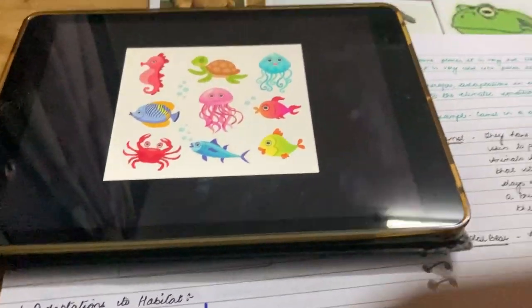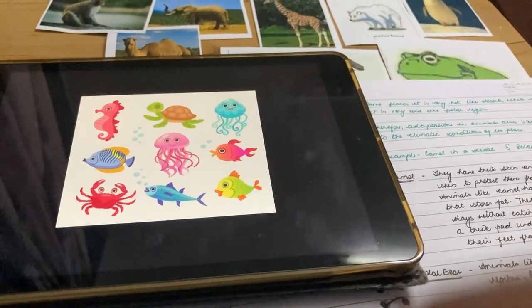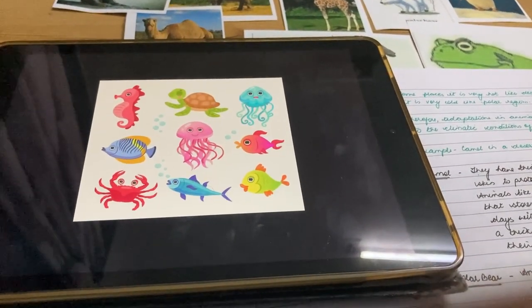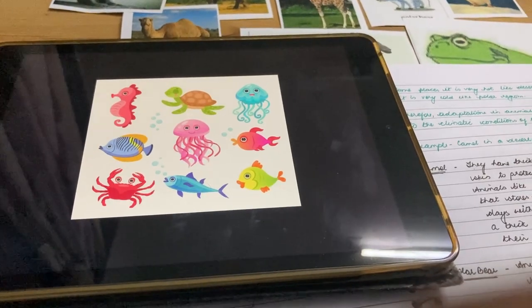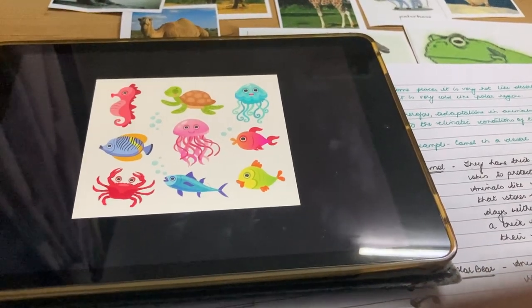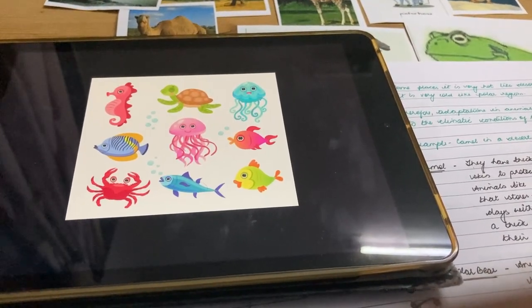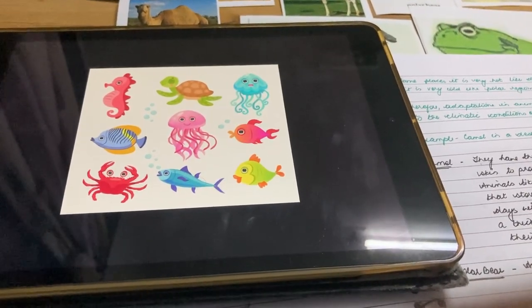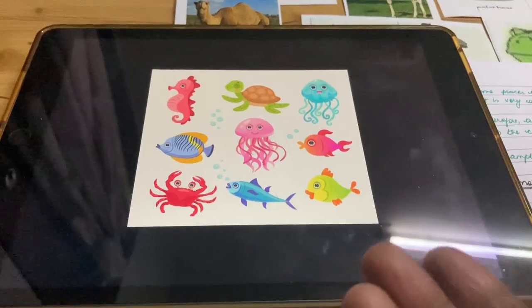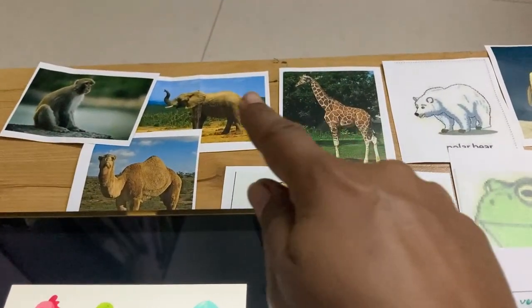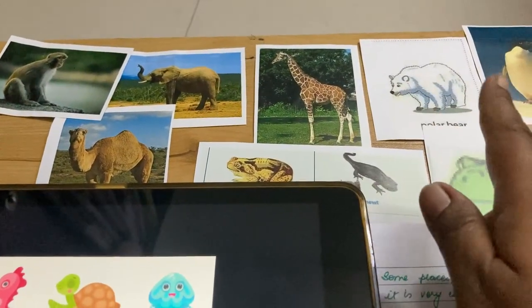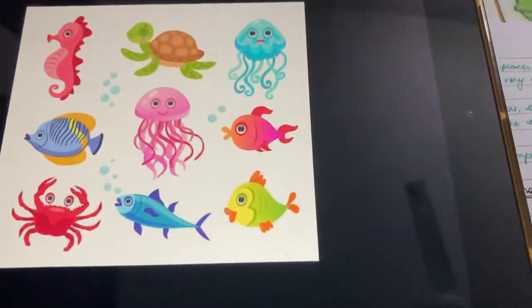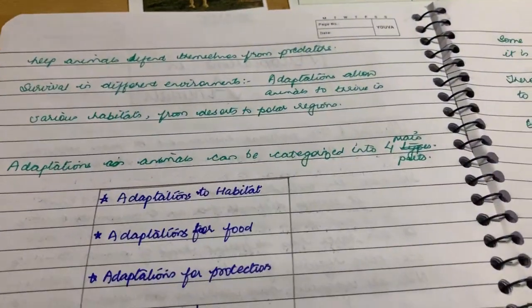So what are the various categories of animals that we had discussed? There are basically 5: terrestrial animals, aquatic animals, amphibians, then aerial animals, and then arboreal animals. The animals who stay on land are called terrestrial animals. These are examples of the animals that stay on land. Here is the picture of the animals that stay in water, and they are called aquatic animals.